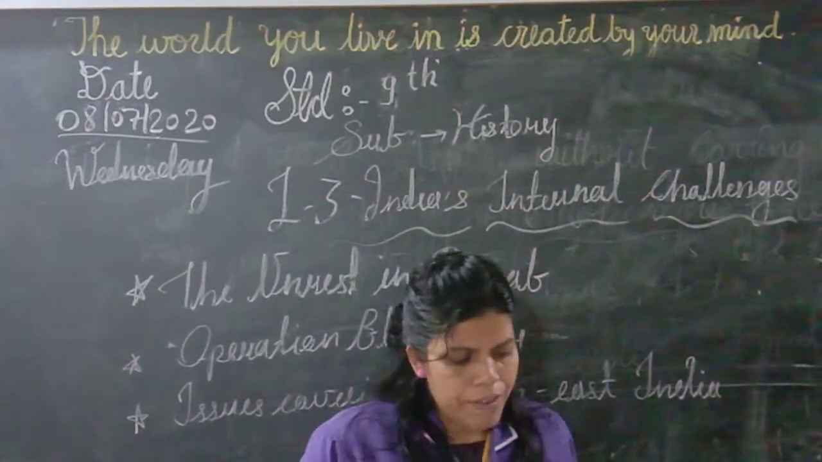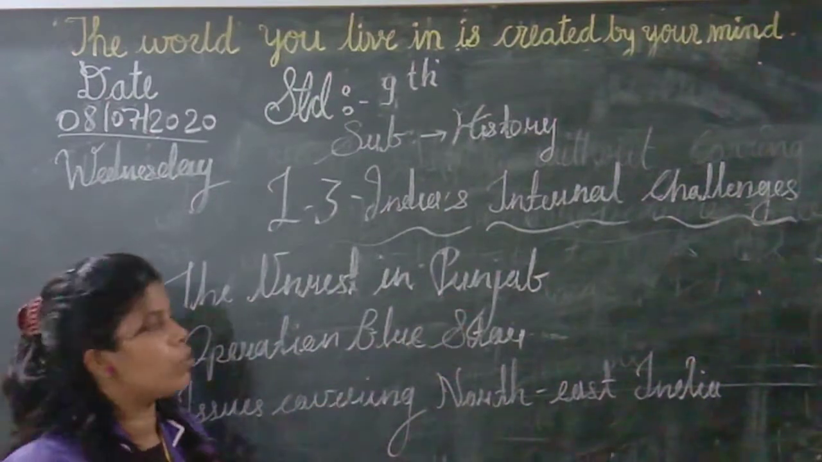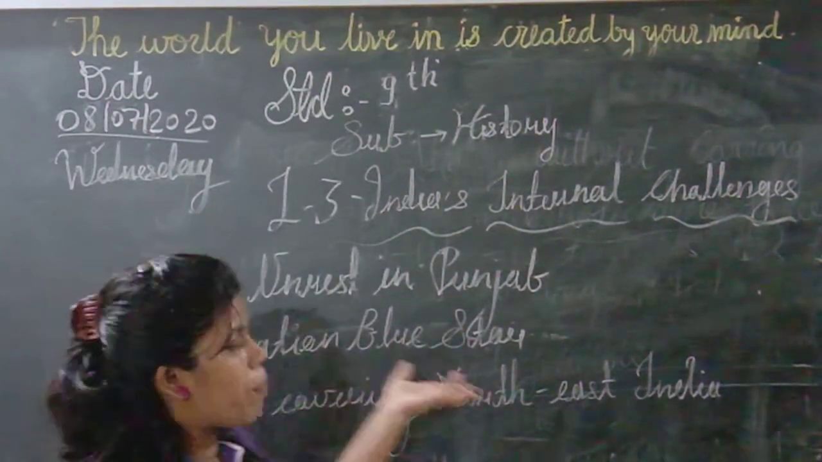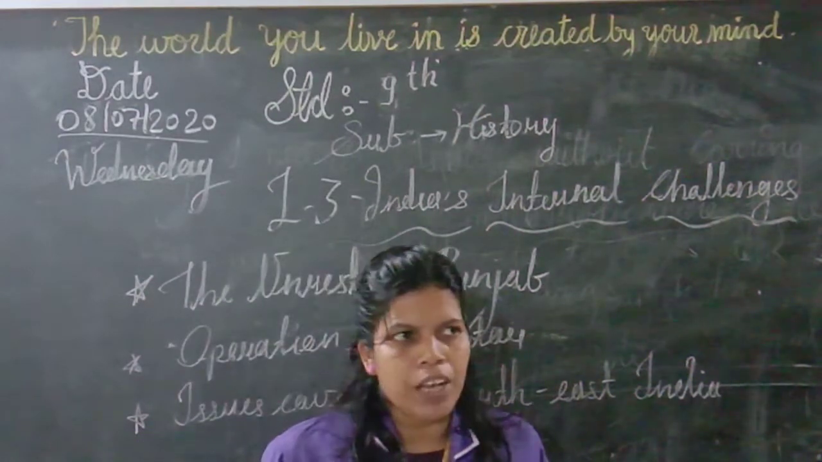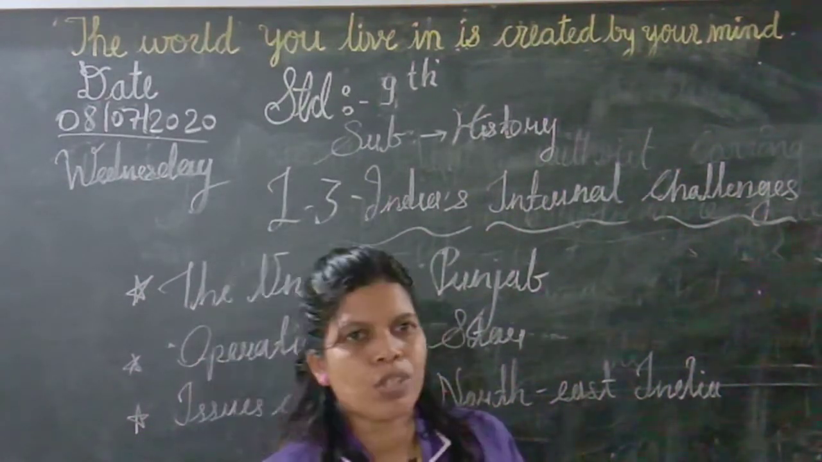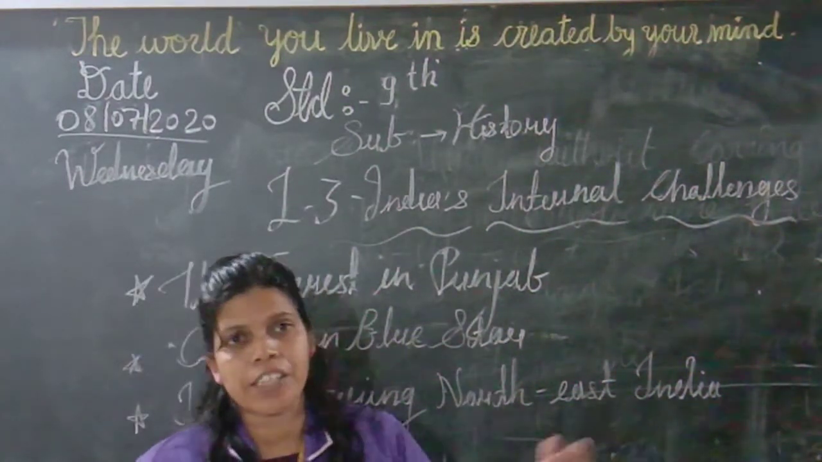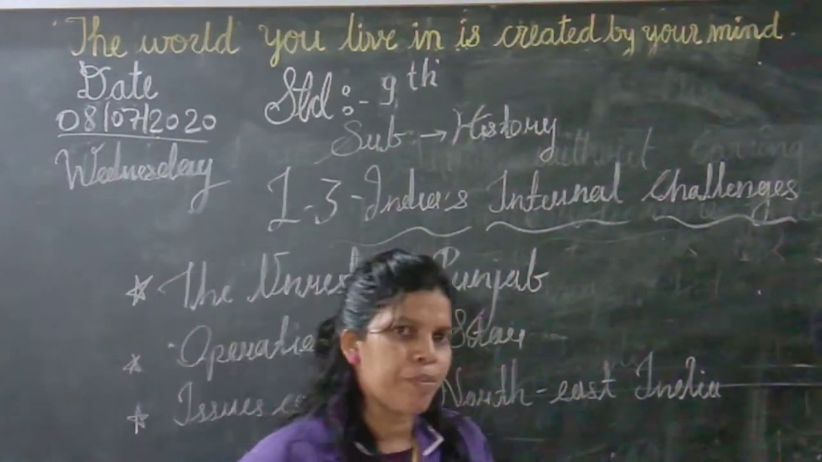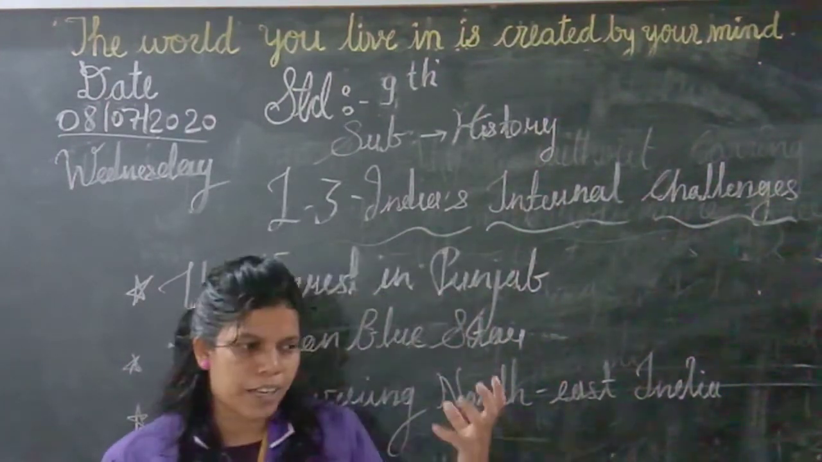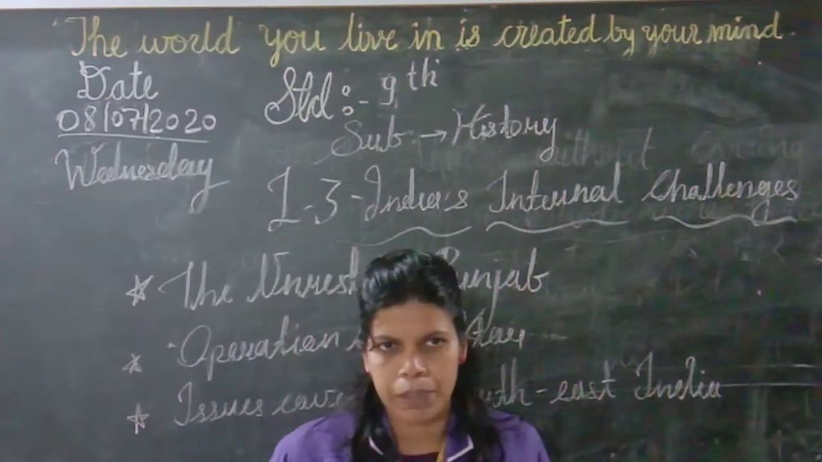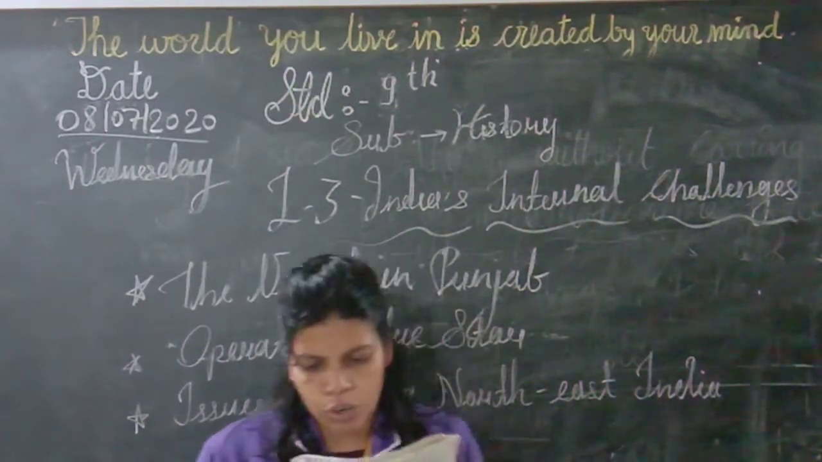Now we have seen this first topic. Now we are going to see the second topic, that is Operation Blue Star. What was Operation Blue Star? It was a part of the first incident, that is, the unrest in Punjab. Bhindranwale took shelter in the Golden Temple, and he was staying there with his followers.